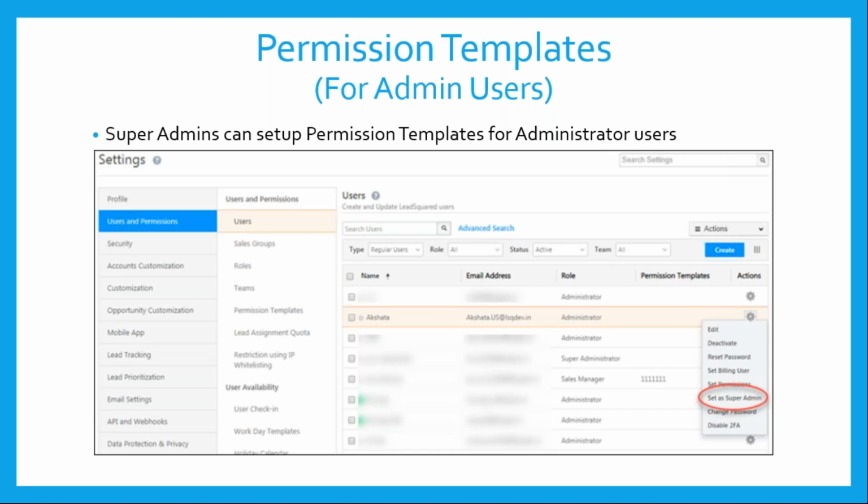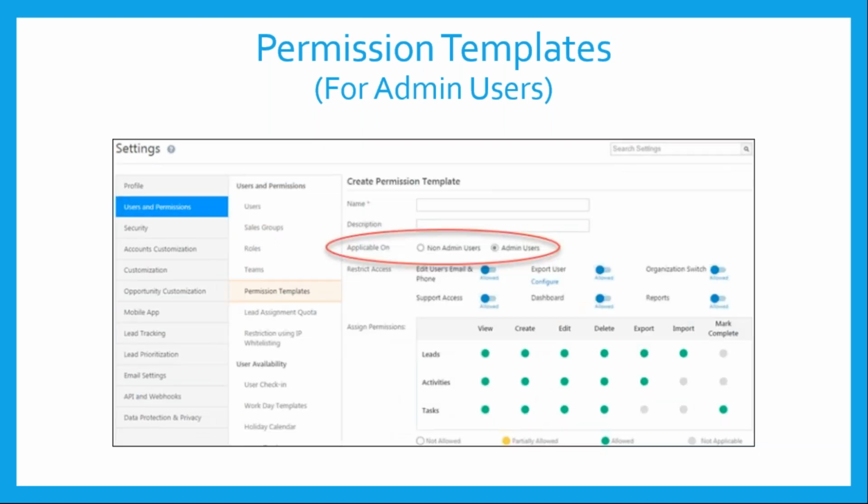What you can do is promote a few users as super administrators, and they will be able to create permission templates and apply them on administrators. So once you create super admins, they will be able to see an option like this on your screen, circled in red, where they'll be able to apply these permission templates onto administrator users.